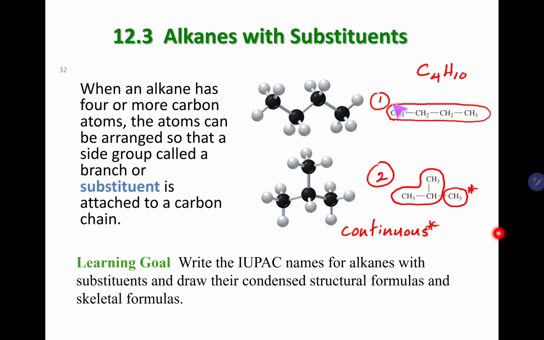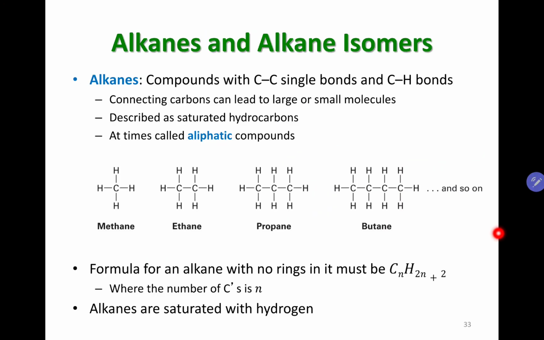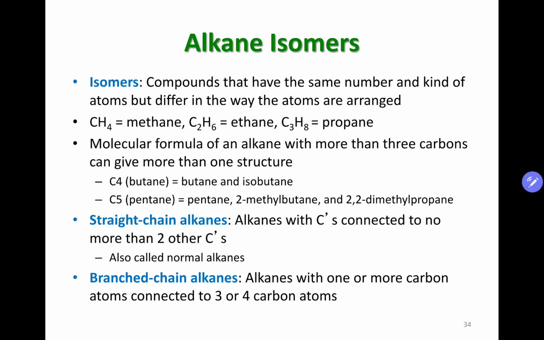And the 2 structures that you see here, even though they have the same chemical formula, are different in the way the atoms are arranged, right? So therefore we call them isomers. If someone asks you what are isomers, isomers are chemical compounds that have the same chemical formula, but they differ in the way the atoms are arranged.